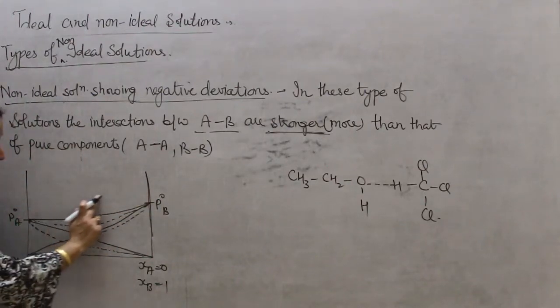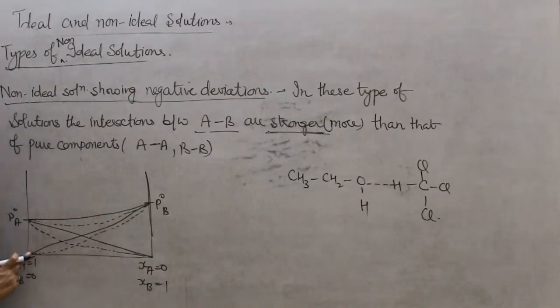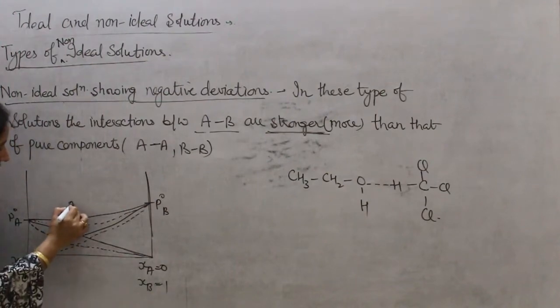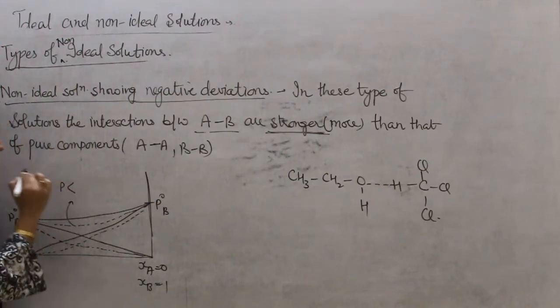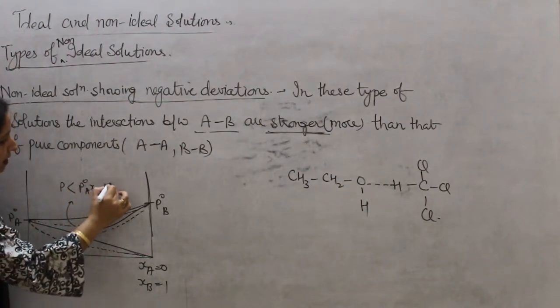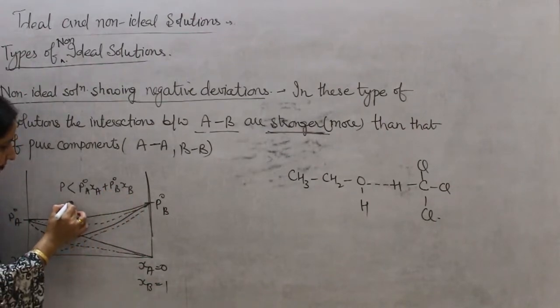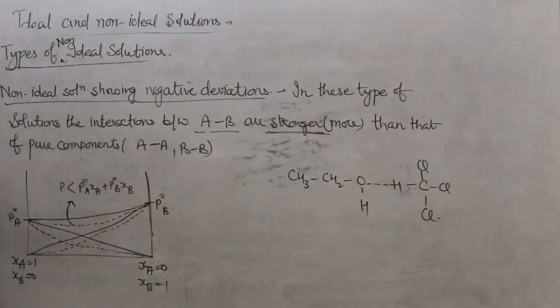In positive deviation, we show the dotted line over the straight lines, and in case of negative deviation, we show the dotted line below the straight line. So this dotted line is P less than P naught A into XA plus P naught B into XB, this line. So this was all about the non-ideal solution showing negative deviation.